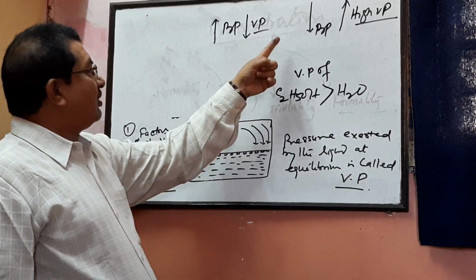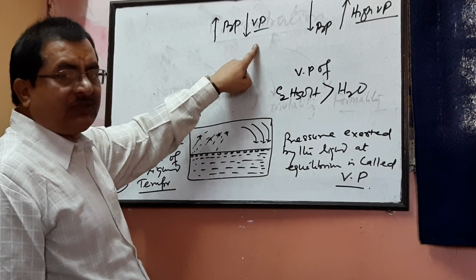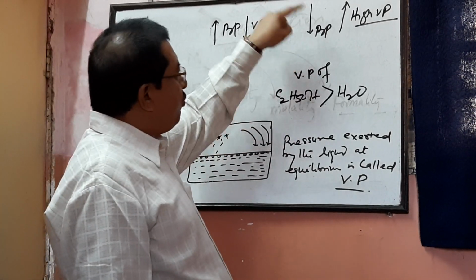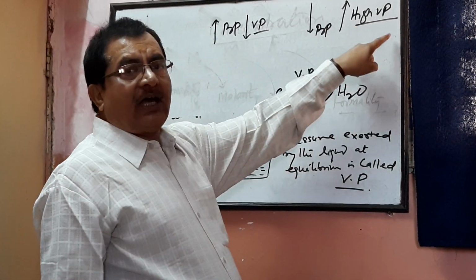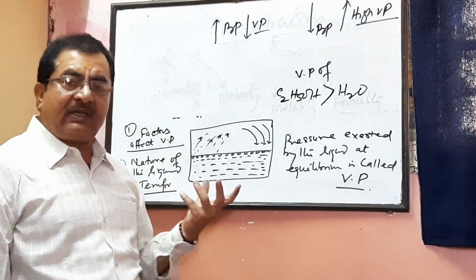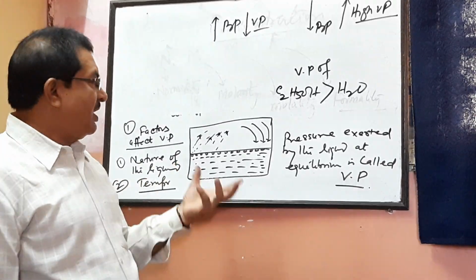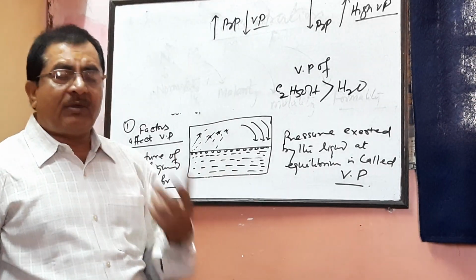This one will help you a lot. A liquid having a high boiling point will have low vapor pressure. A liquid having a low boiling point will have high vapor pressure. So the nature of the liquid determines very clearly which substance will have high boiling point, high vapor pressure, and which substance will have low vapor pressure.